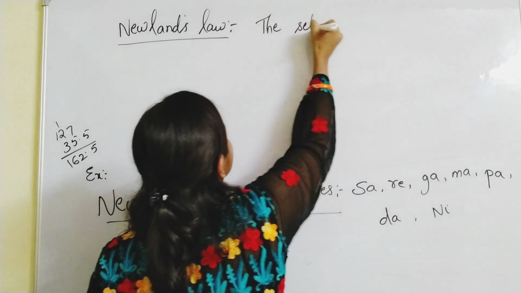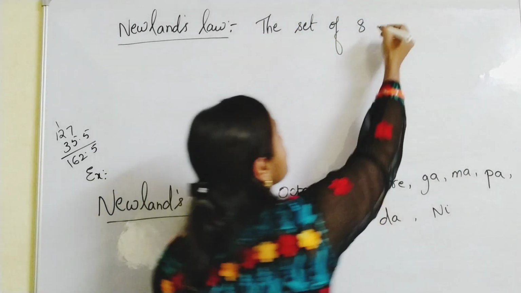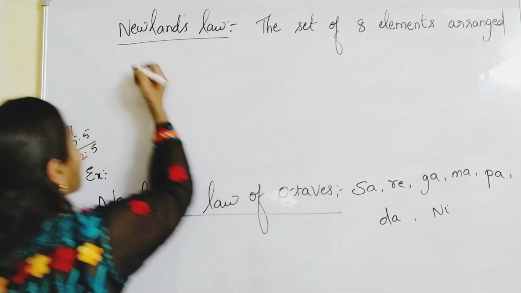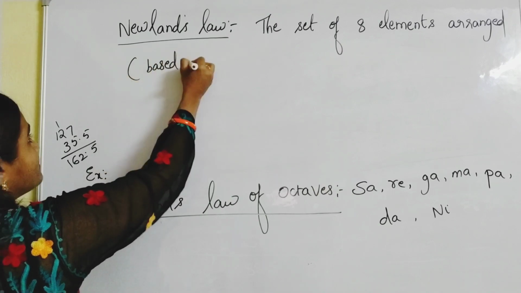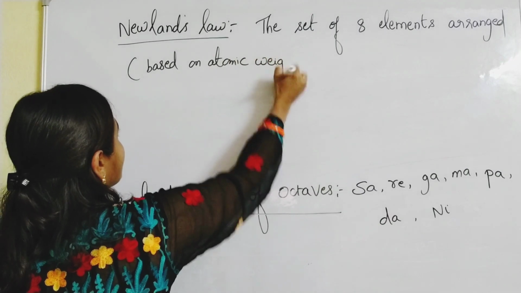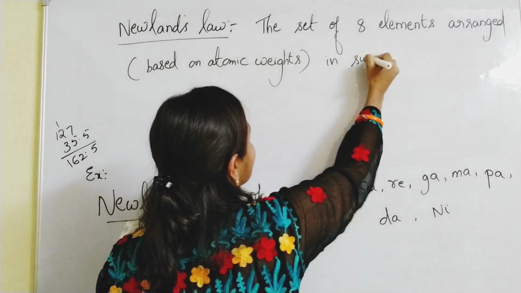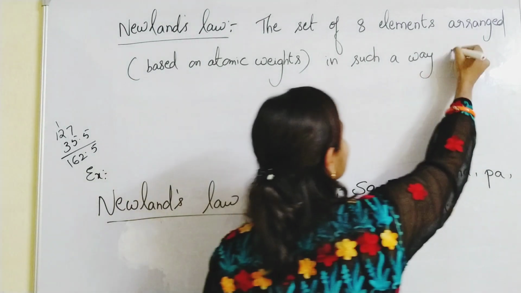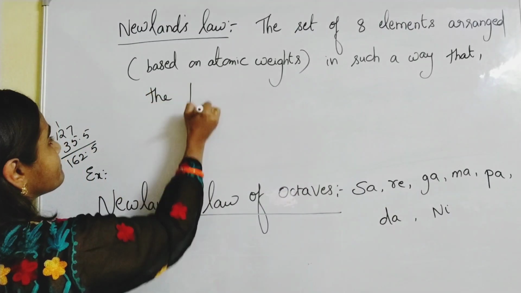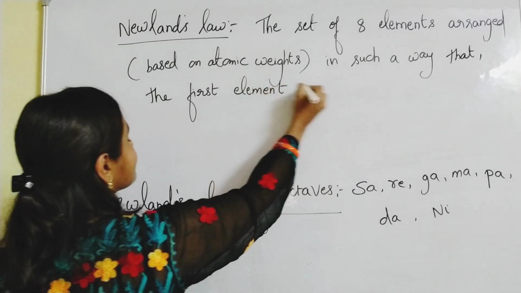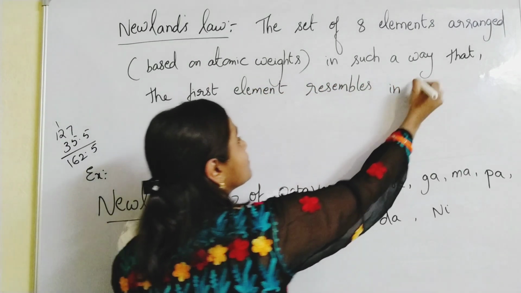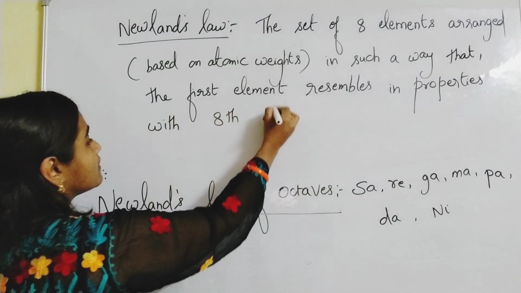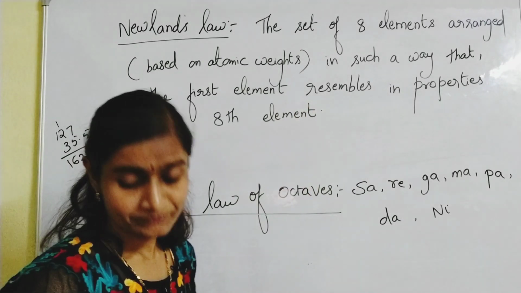The set of 8 elements, arranged based on atomic weights, in such a way that the first element resembles in properties the 8th element.